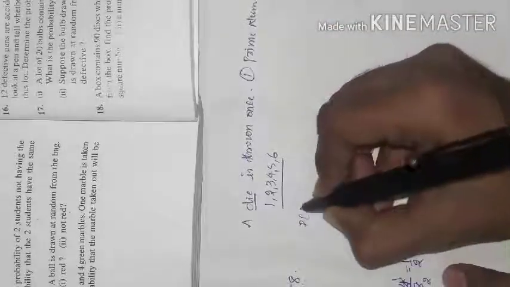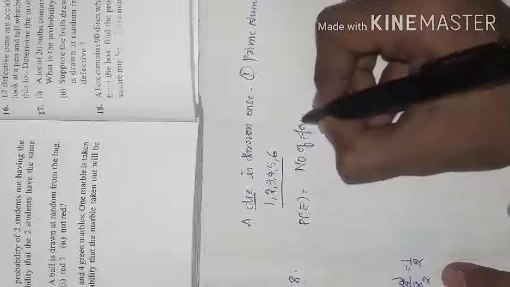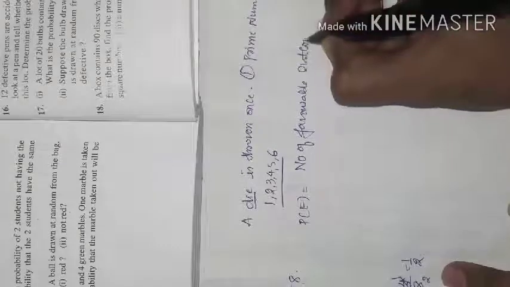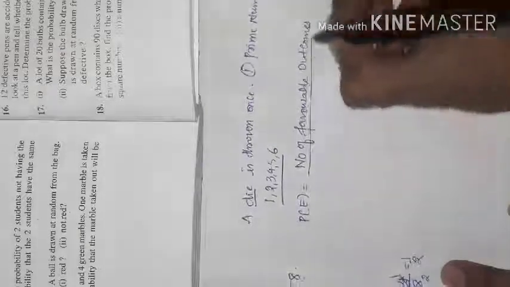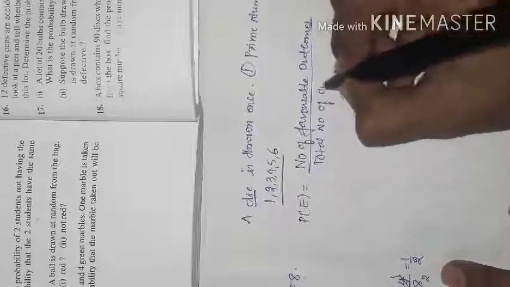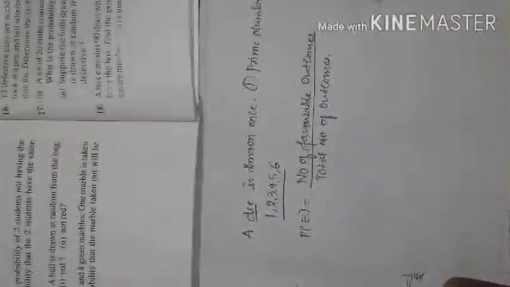Let us go for the example. As we know, the probability of an event is equal to the number of favorable outcomes to the total number of outcomes. Clear with this? As we know this.